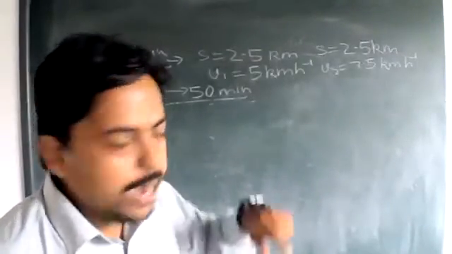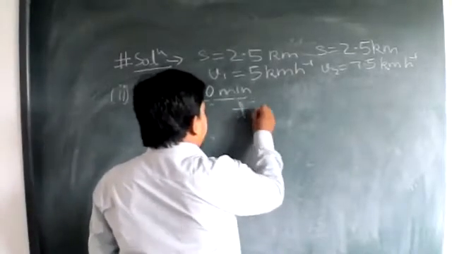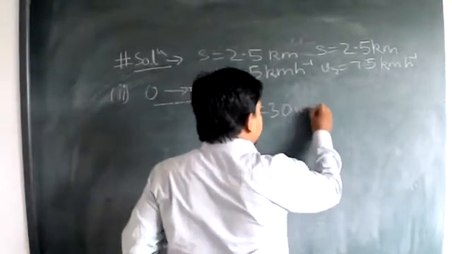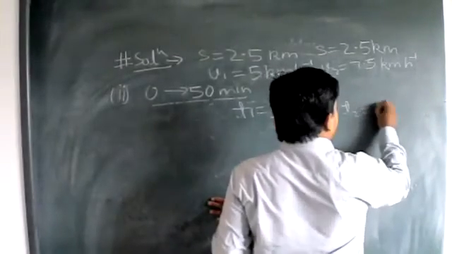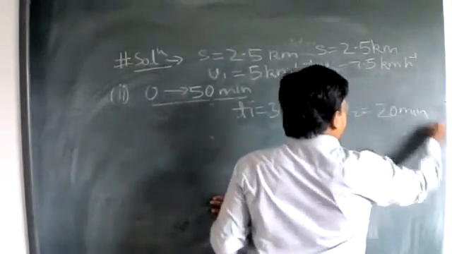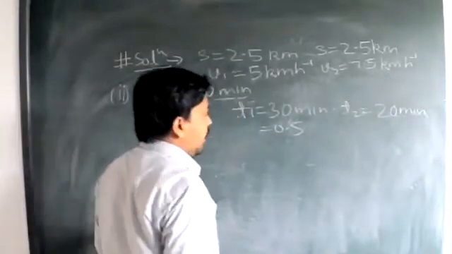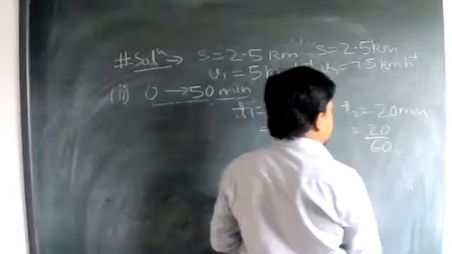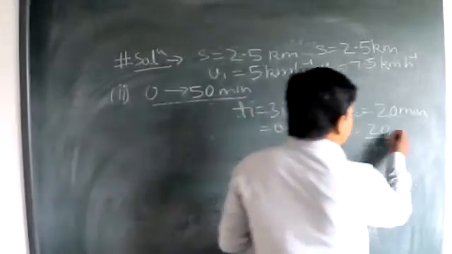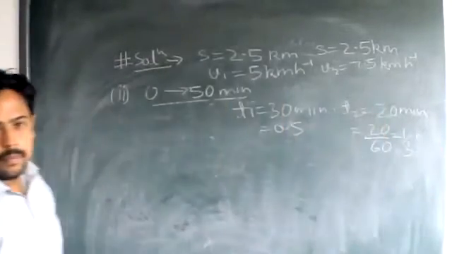That we have denoted by T1 and T2. So we already have T1 equal to 30 minutes, which is 0.5 hours, and T2 equal to 20 minutes. And this will be equal to how many hours? 20 divided by 60, so it will be 1 by 3 hour.